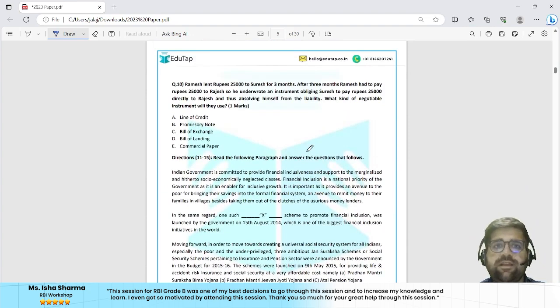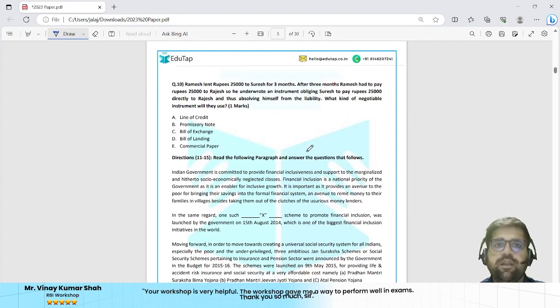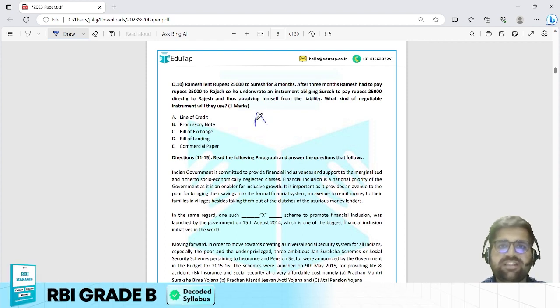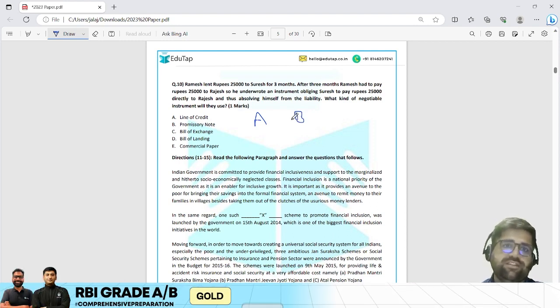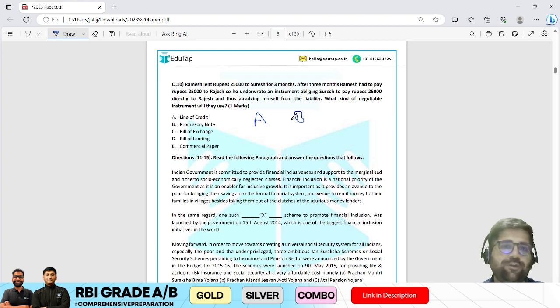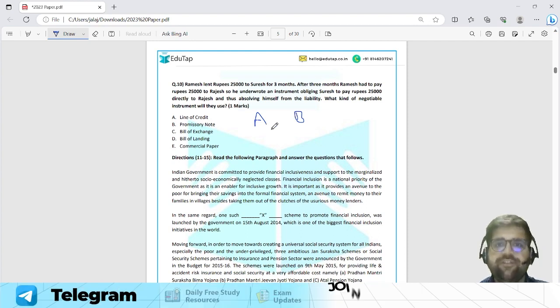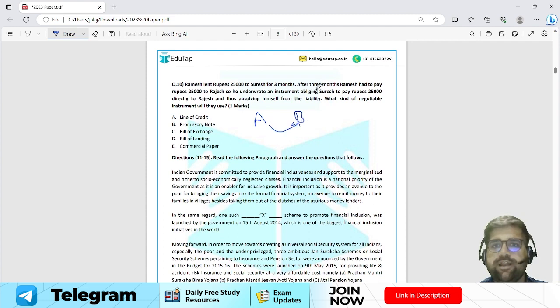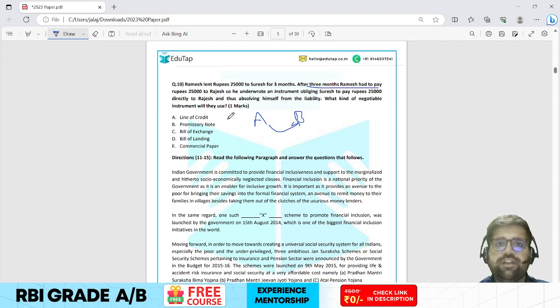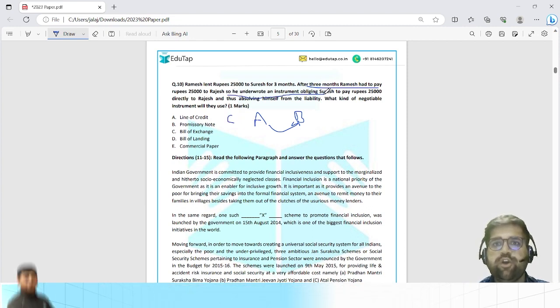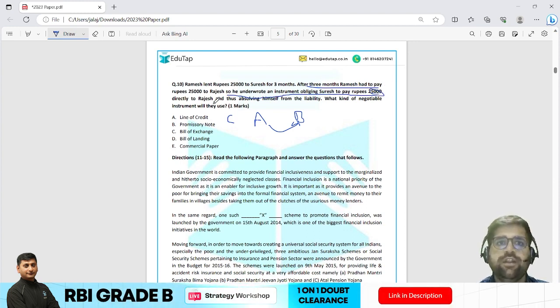Now here is one, I would say, case study based kind of thing. Ramesh lent rupees 25,000 to Suresh for 3 months. Okay, so I am assuming Ramesh as A over here, and I am assuming Suresh to be B, just to set the case very easy, because Ramesh, Suresh and Rajesh are like a tongue twister for me. So Ramesh lent rupees 25,000 to Suresh for 3 months. Okay, this I get. After 3 months, Ramesh had to pay rupees 25,000 to Rajesh. So there is an entry of a third party which is C, which is Rajesh according to me. So he underwrote an instrument obligating Suresh to pay rupees 25,000 directly to Rajesh.